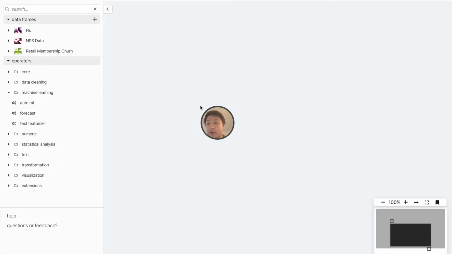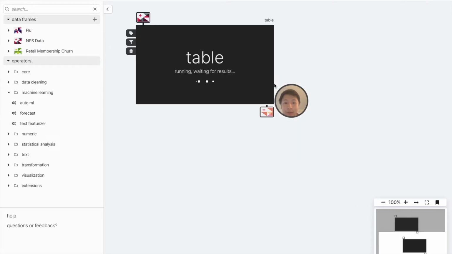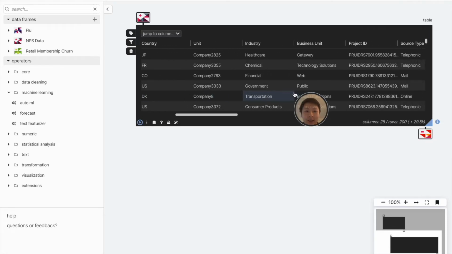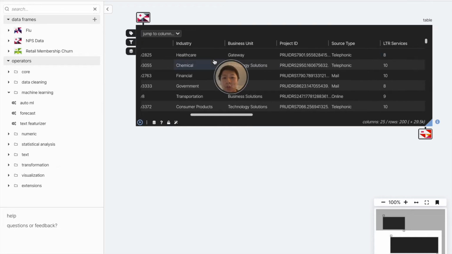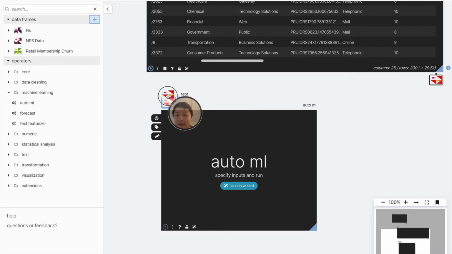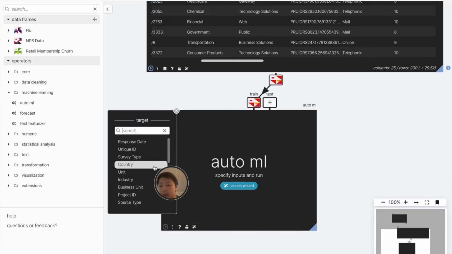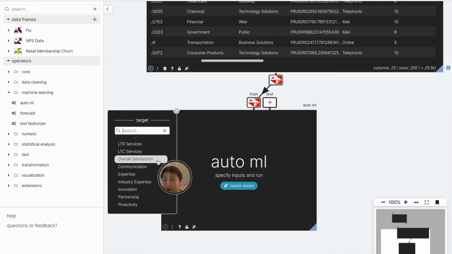Let's just quickly take a look at how this works. So we'll start with the regression problem. Here we have a data set that represents the score from a customer satisfaction survey that we have, the customer's overall satisfaction level, and some information about what business unit, industry, and how we contacted them, among other fields. We would want to train a model to understand what drives higher or lower customer satisfaction. And because we know score is a numeric variable, we include this as a regression task.